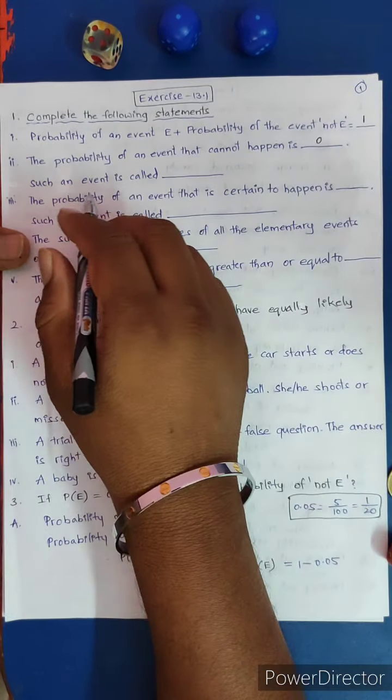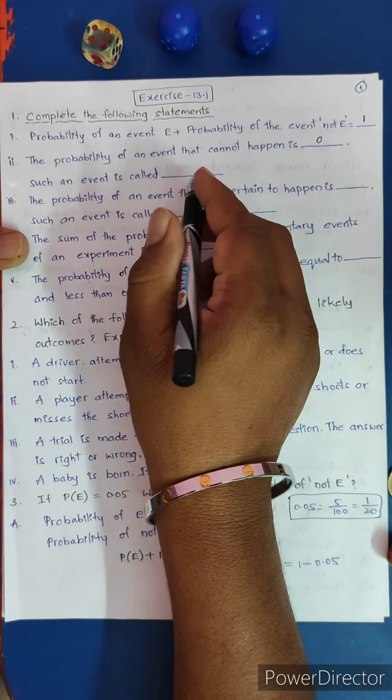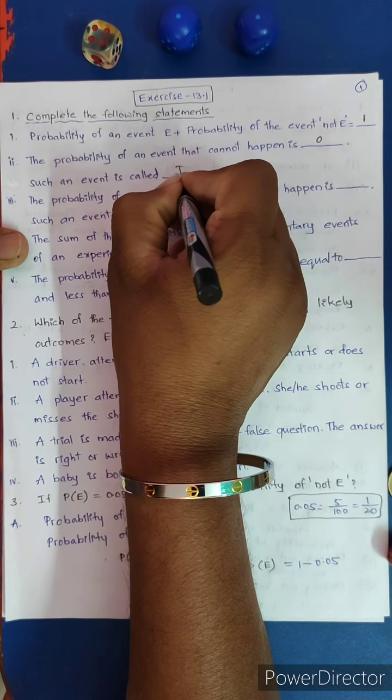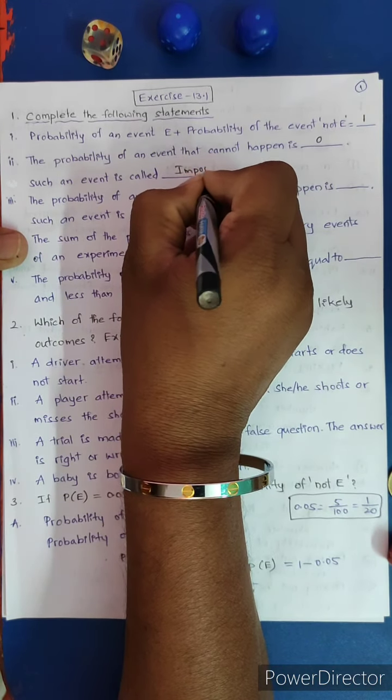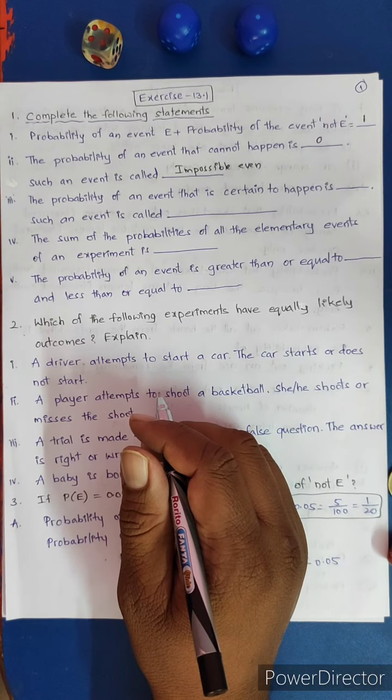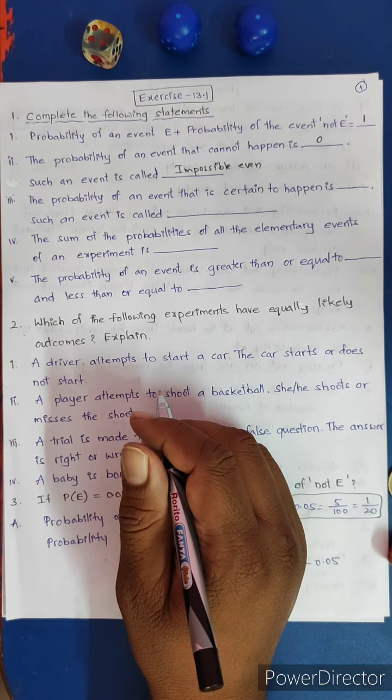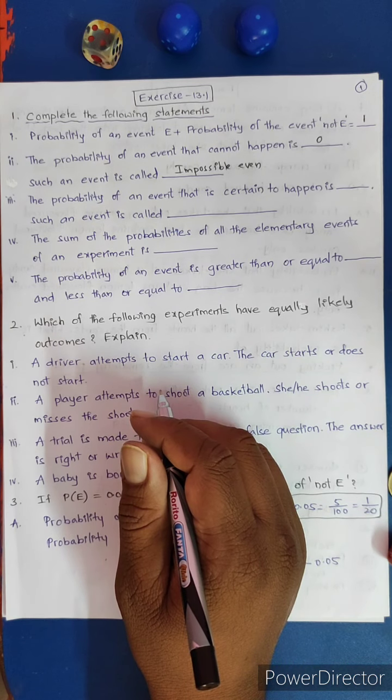Next, second one: the probability of an event that cannot happen is 0. It cannot happen at any time. Such an event is called an impossible event. Whenever you throw a coin, you will get a head or a tail.